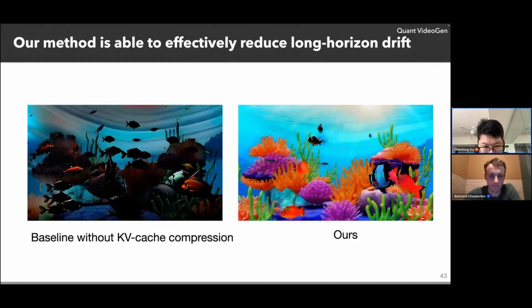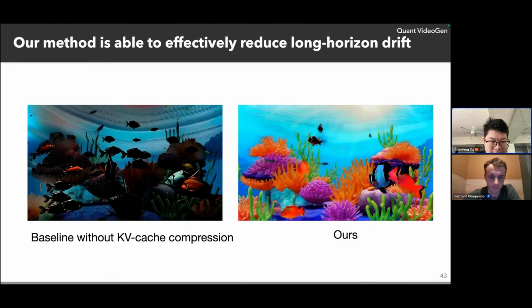So memory is the bottleneck. Memory makes the video model hardly work on cheap GPUs or local GPUs, and the memory issue also makes the long horizon drift issue significant in current video generation models. So we want to improve the memory and make them better.